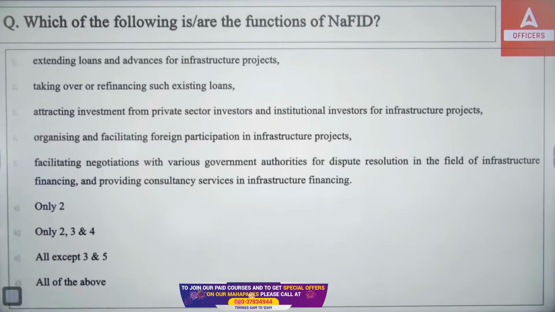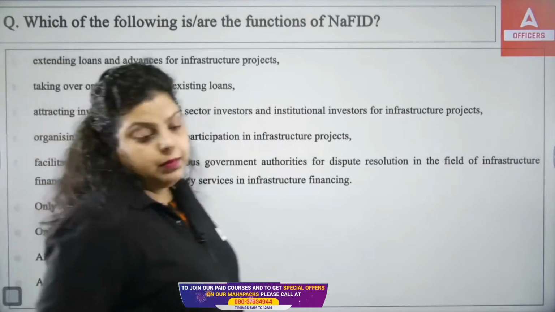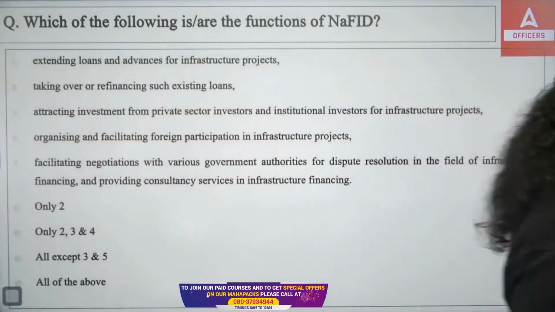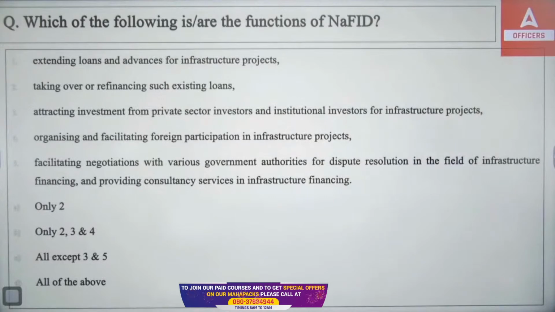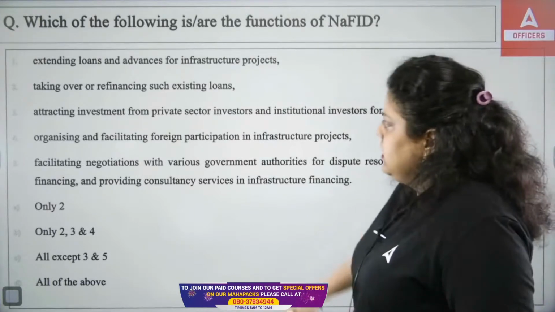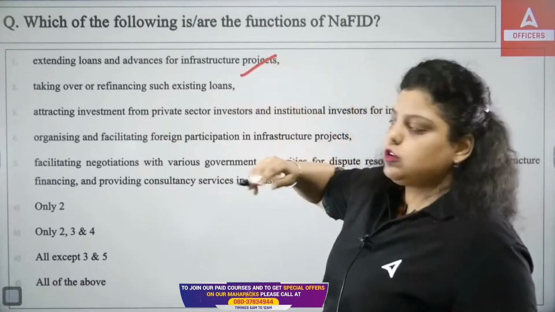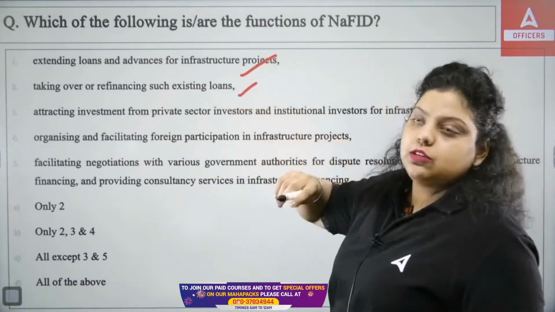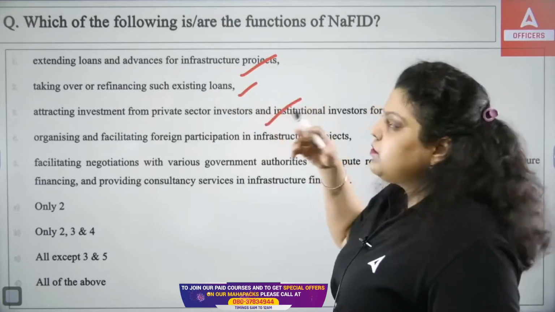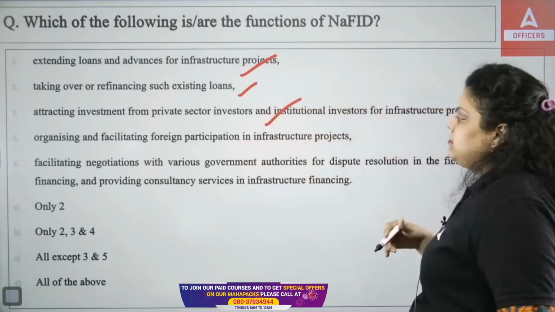So what do you think, which of the following is the function of NABFID? National Bank for Financing Infrastructure Development. What function does it perform? As the name suggests, it does everything. It extends loans and advances for infrastructure projects. It takes over the refinancing of such existing loans. It attracts investment from the private sector and institutional investors.